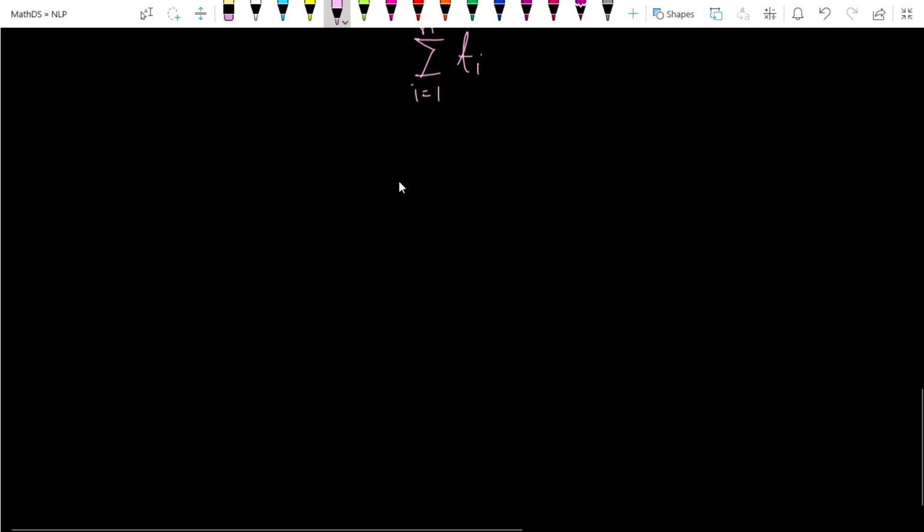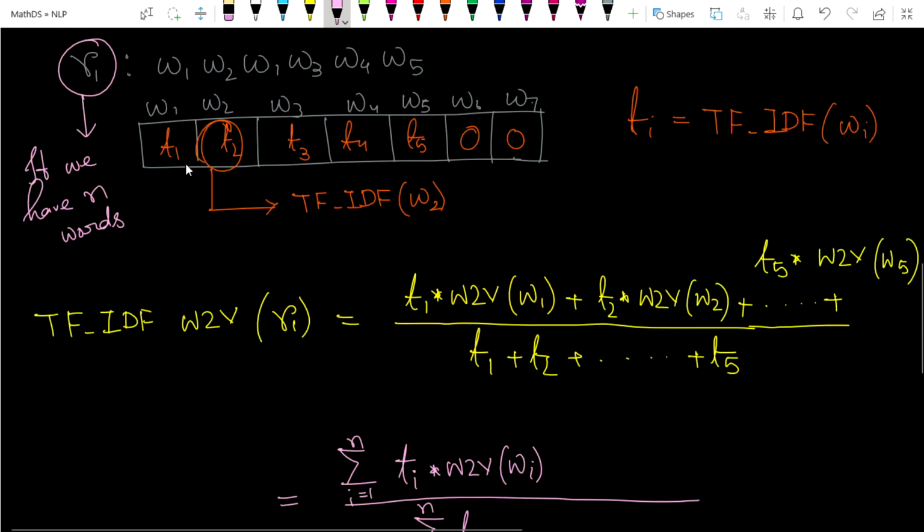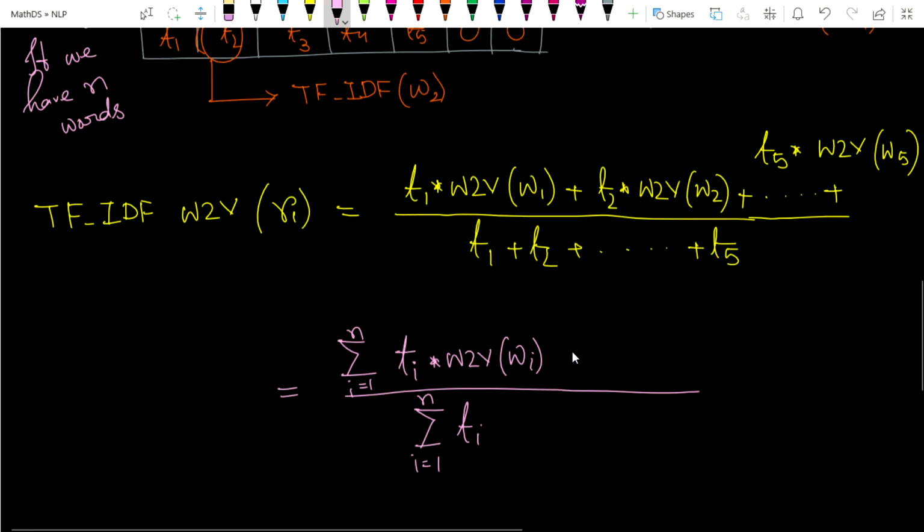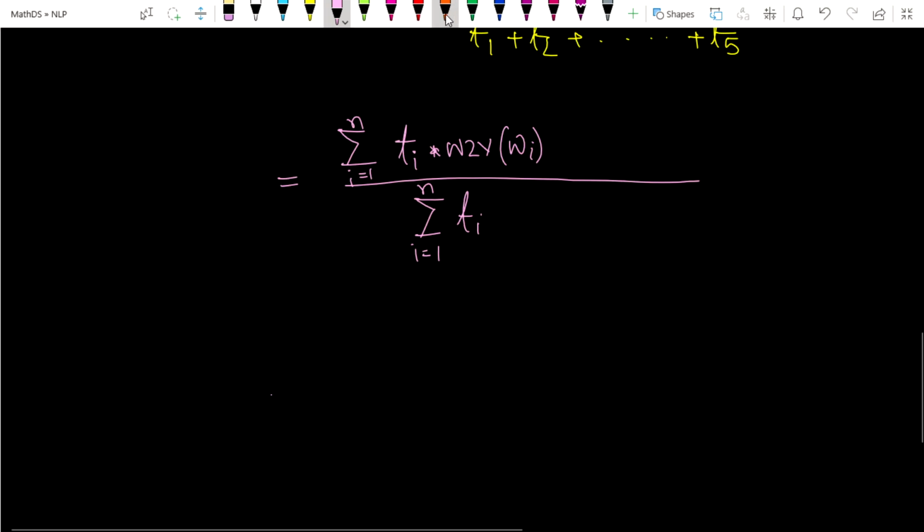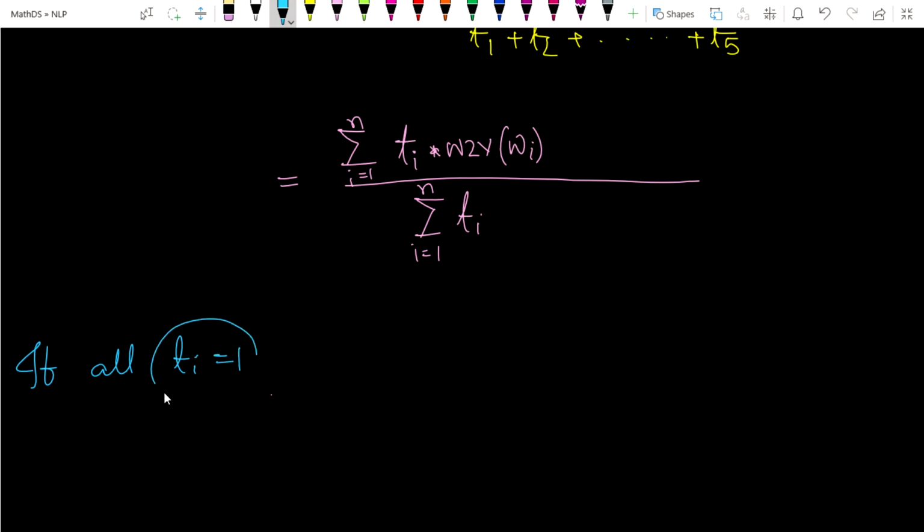Okay, if Ti equals 1 here, instead of T1, T2, T3, all the Ti's are 1. Then this formula is converted in this way. So if all Ti equal 1, then that implies that